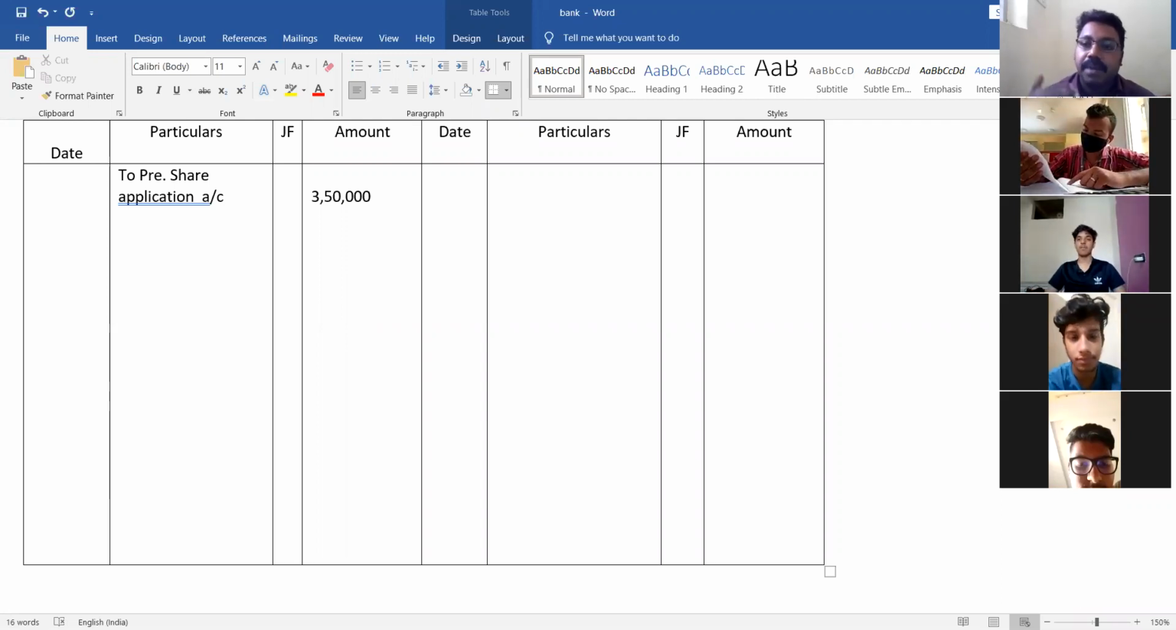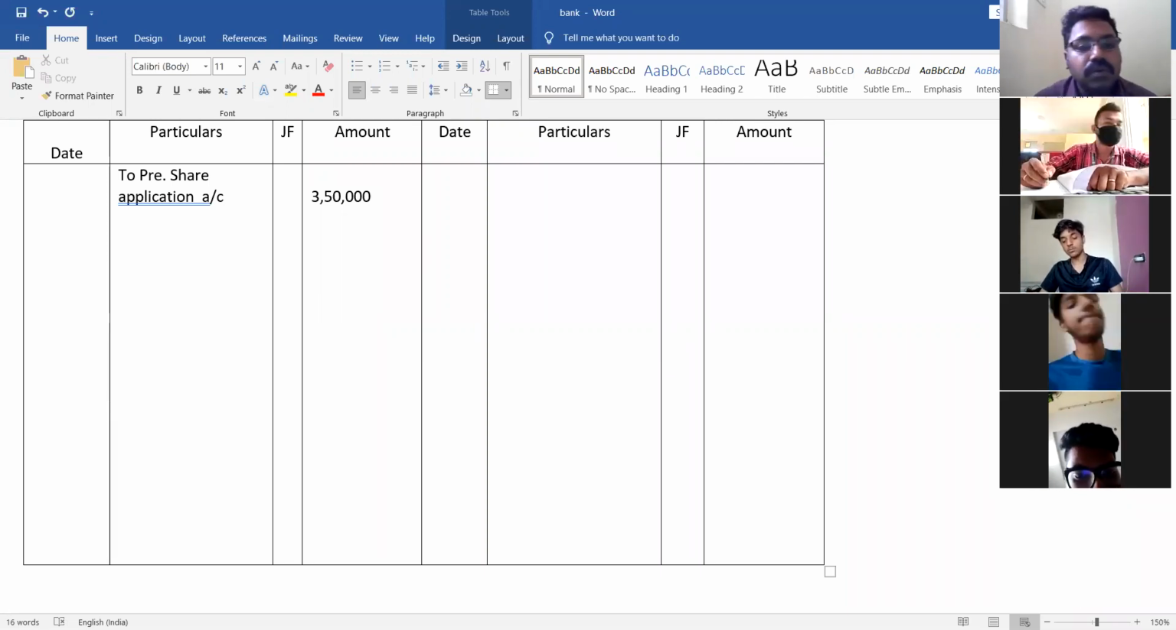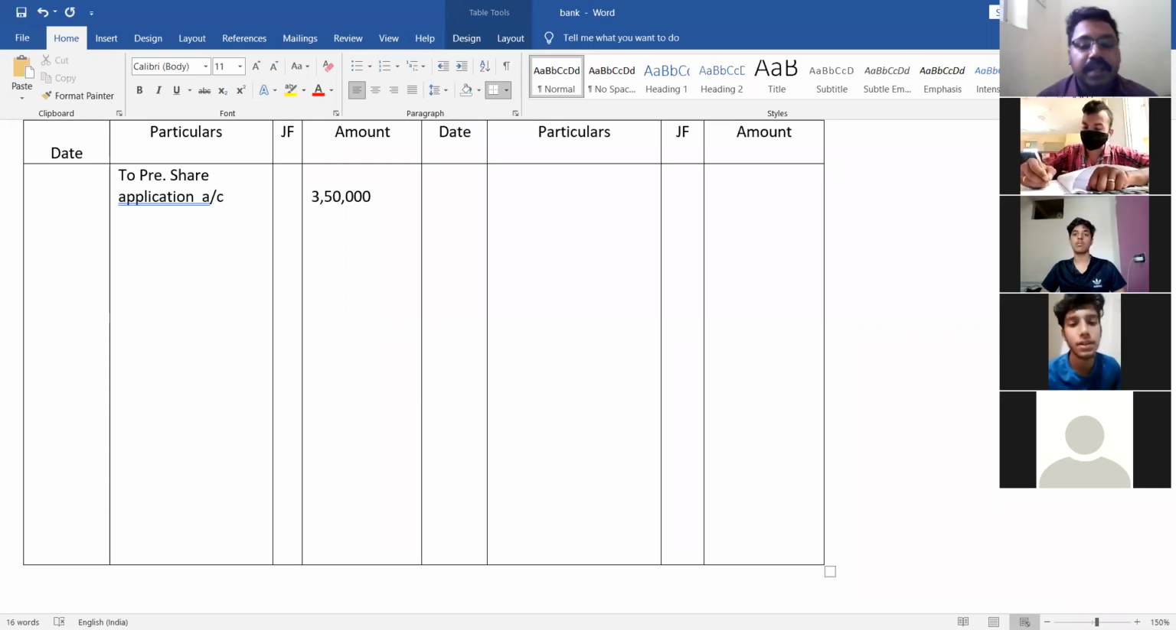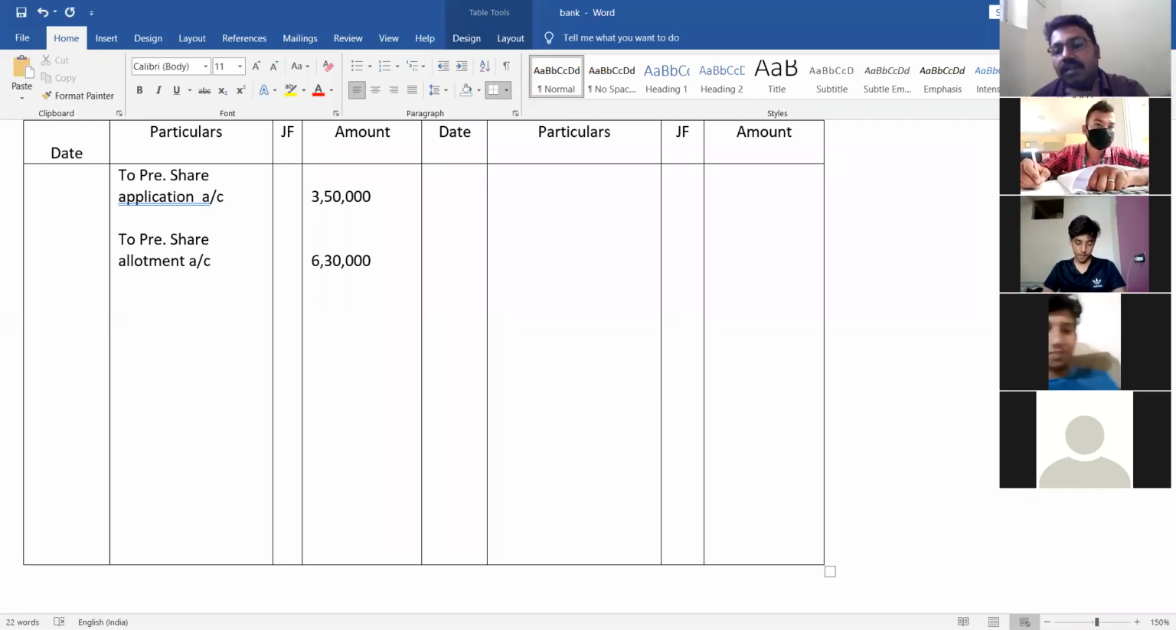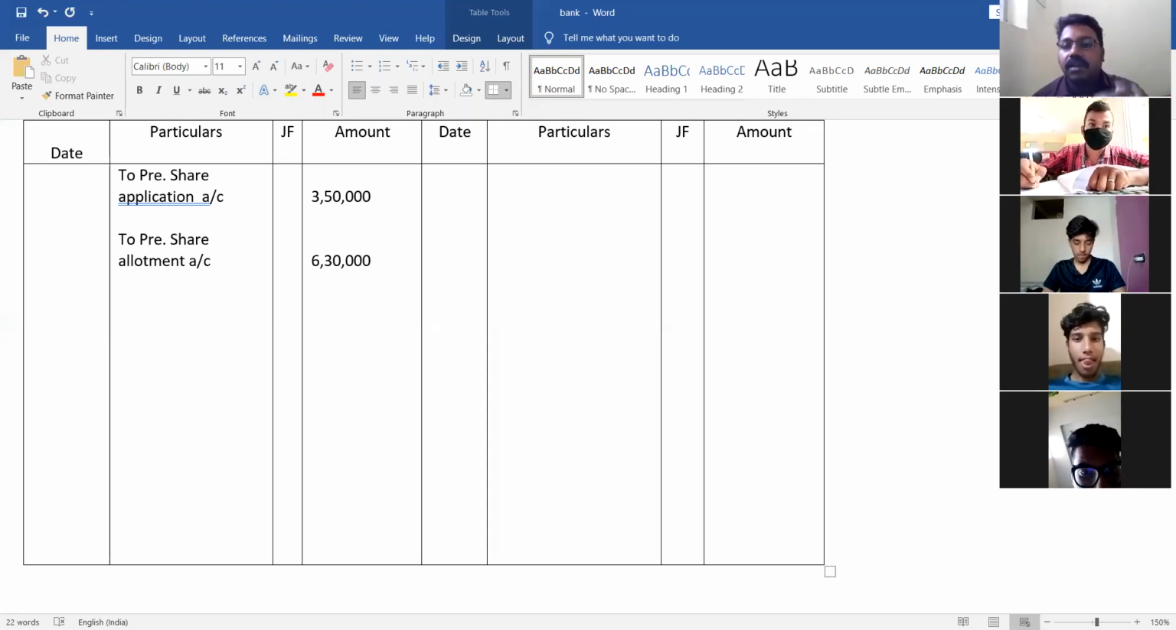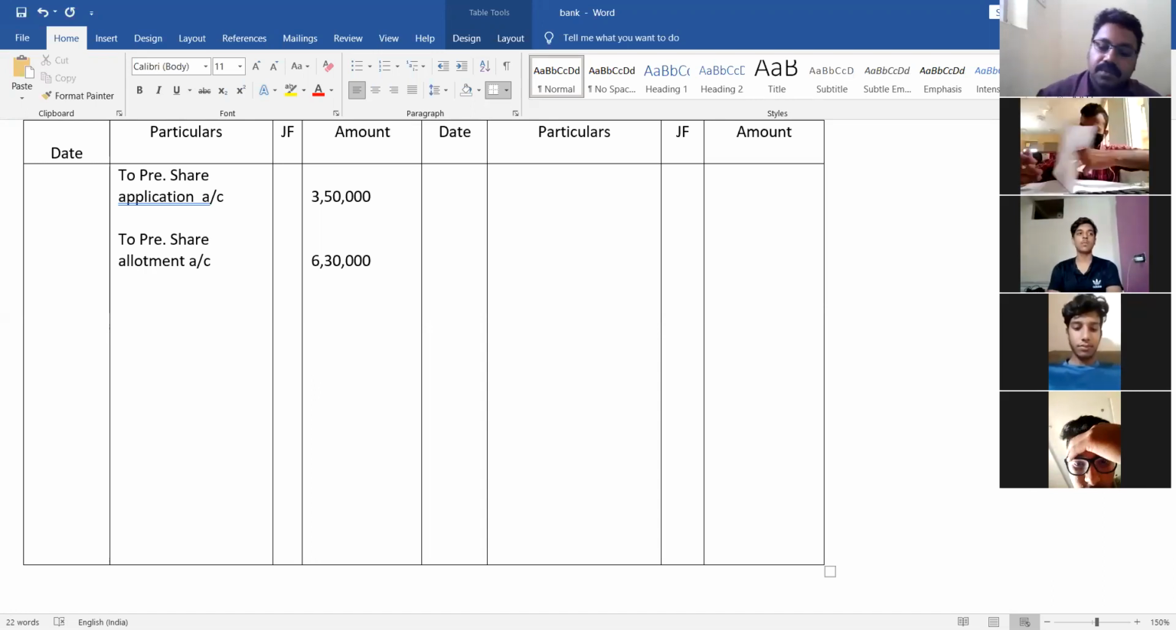Next general entry is bank account debit to share allotment. In this fourth general entry, we have bank account debit to share allotment. So in the bank account, you will be getting it as to share allotment. How much has the company received? 6,30,000. That is 5,60,000 plus 70,000. 5,60,000 is allotment money and 70,000 is premium money. I have included both in the allotment one, so that's why 6,30,000.